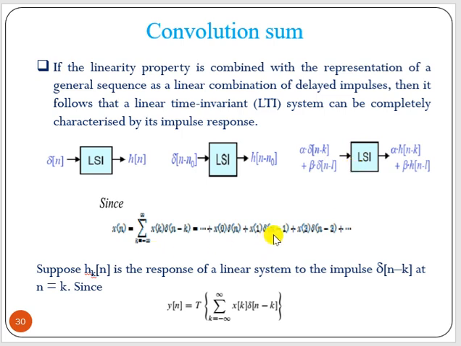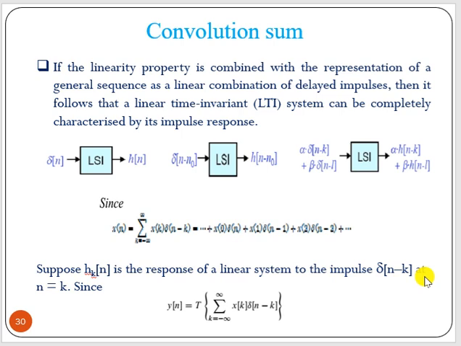Now in the last class we have already seen that x(n) can be written in terms of x(k) and delta. That means k goes from minus infinity to plus infinity, x(k) into delta of n minus k, that is x(0) delta(n) plus x(1) delta(n minus 1) plus x(2) delta(n minus 2), like that we can go. So x(n) is nothing but the summation of x(k) into delta of n minus k, where k goes from minus infinity to plus infinity.